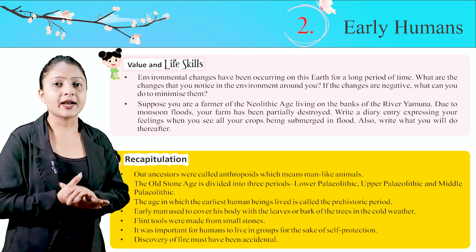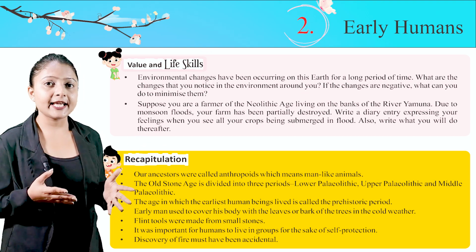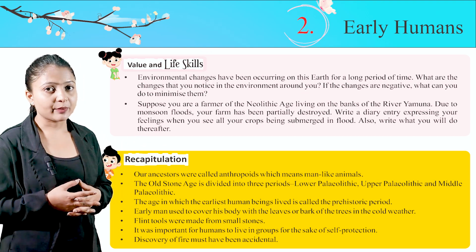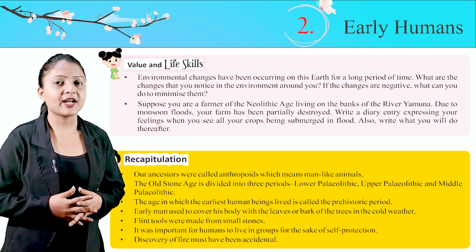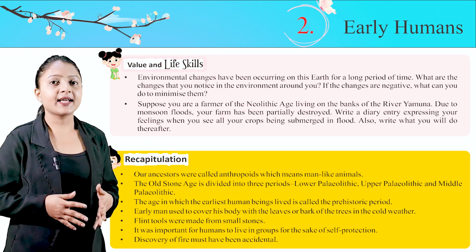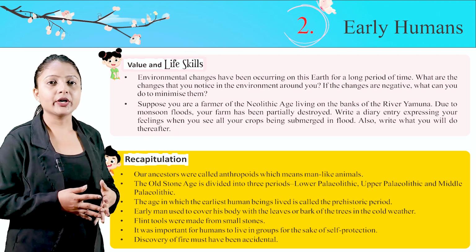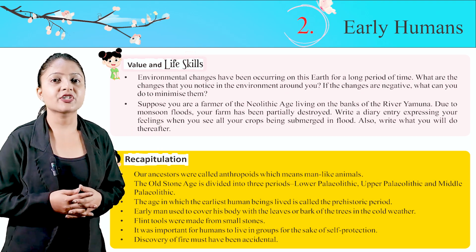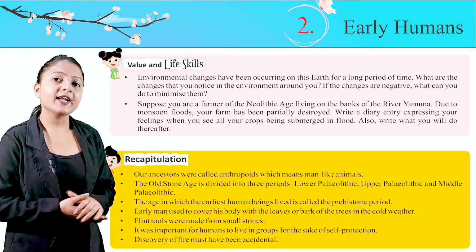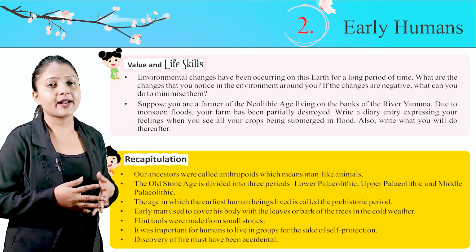Suppose you are a farmer of the Neolithic age living on the banks of the river Yamuna. Due to monsoon floods, your farm has been partially destroyed. Write a diary entry expressing your feelings when you see all your crops being submerged in the flood. Also, write what you will do thereafter.